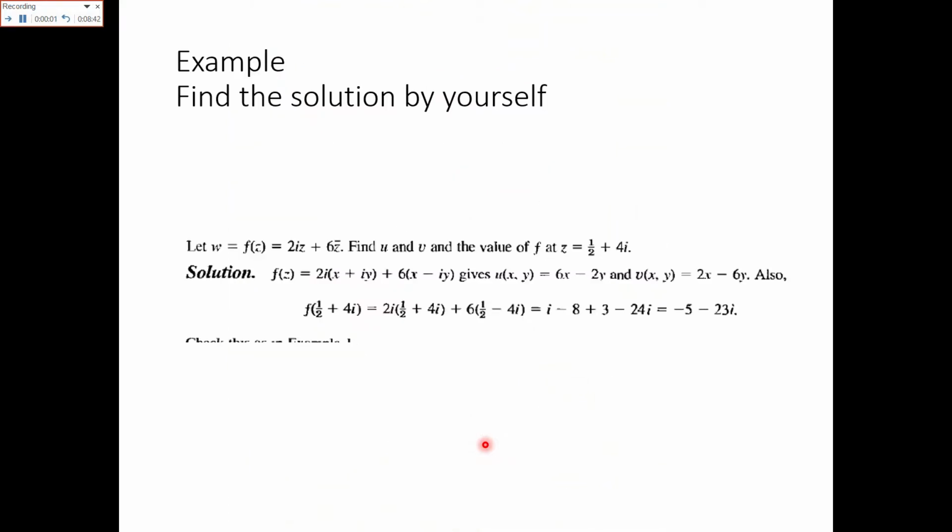Now for the next example, you have to solve this example by yourself, but I will give you the idea of how you can solve this specific question. The given function w is equal to f of z, that is equal to 2 iota z plus 6 z bar.